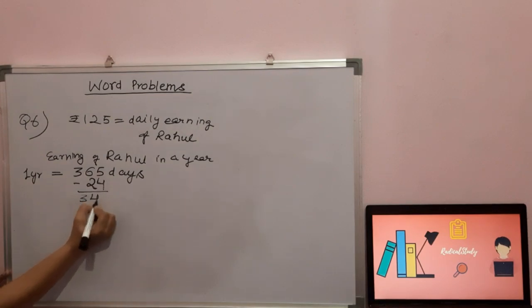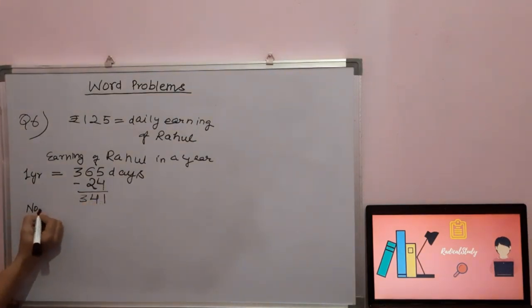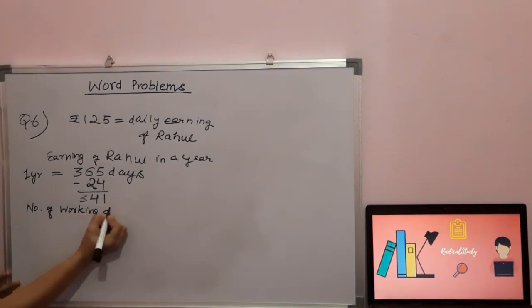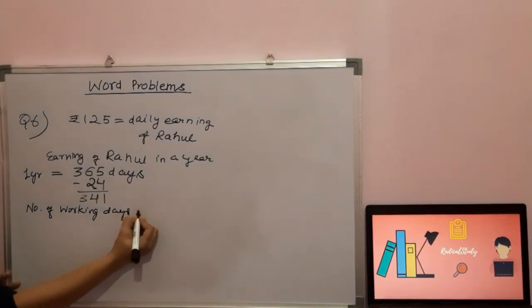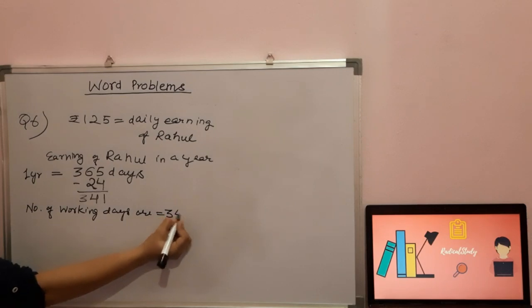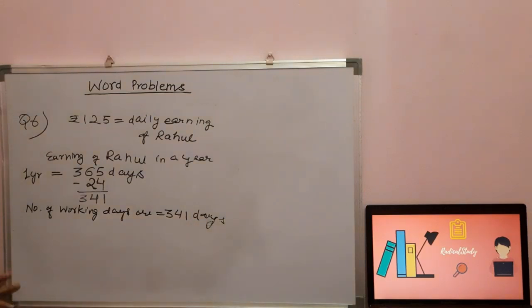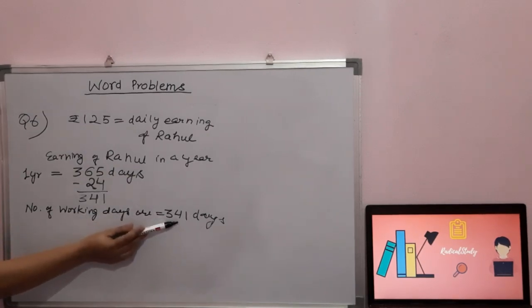We have to find out the number of working days. So the number of working days are 341 days. Okay students, now what we have to do, how much amount Rahul has earned in 341 days.